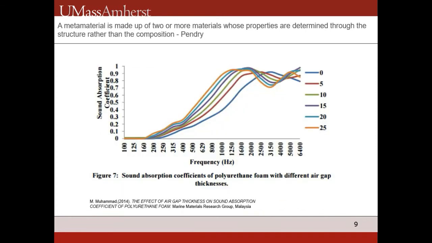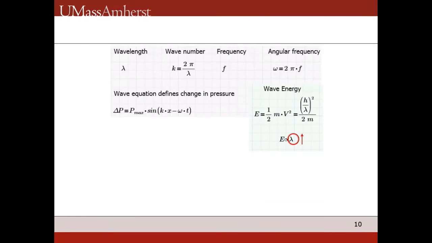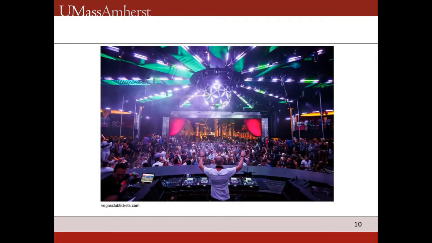This study of polyurethane foam found that the absorption coefficient is close to 0 at low frequencies. So why are low frequencies so difficult to absorb? Because of their high wavelength, they have lower kinetic energy. Since they don't have enough energy to elastically deform the material, this allows them to pass through solids. You've observed this if you've ever been standing outside a nightclub. The only thing you hear is the bass.